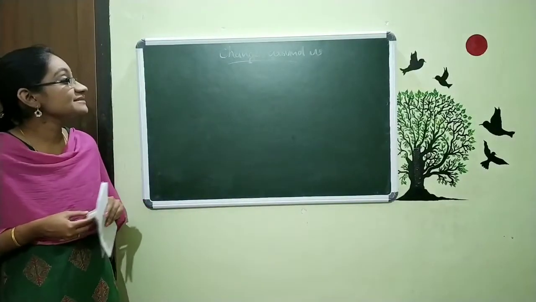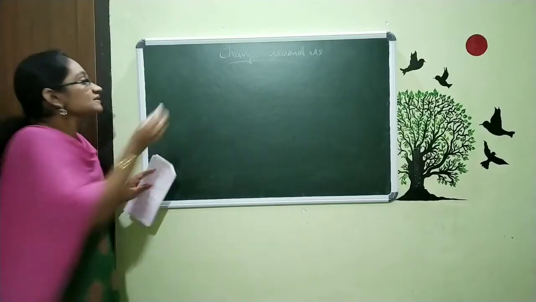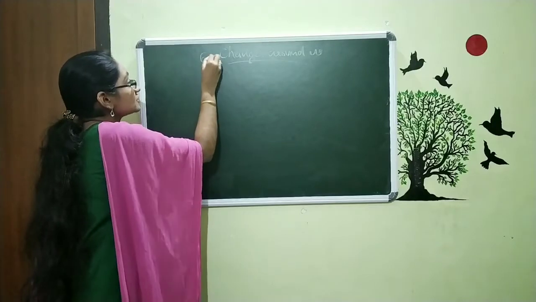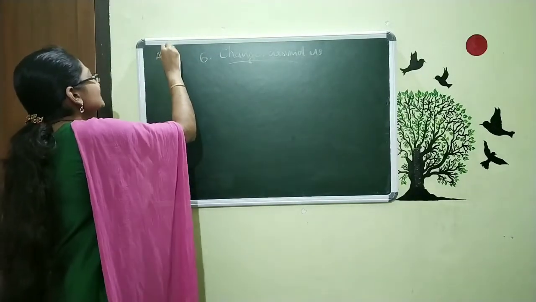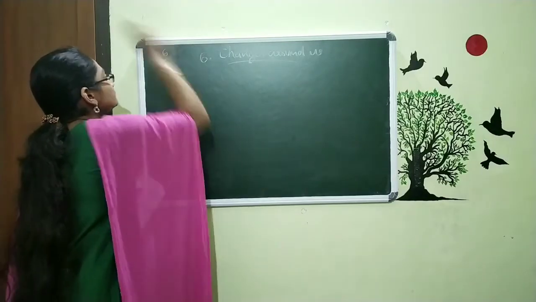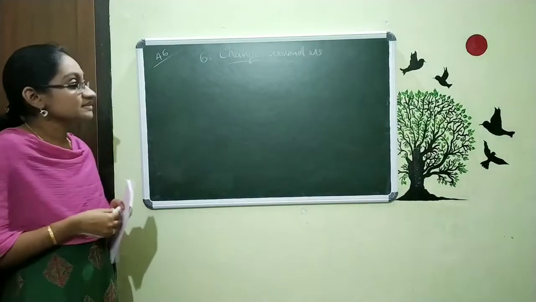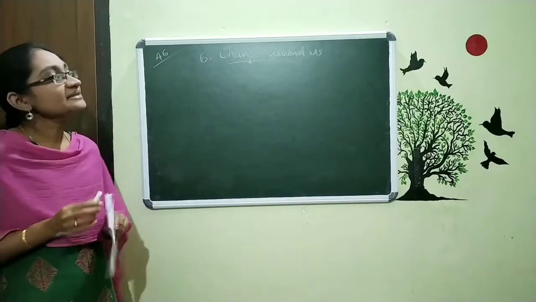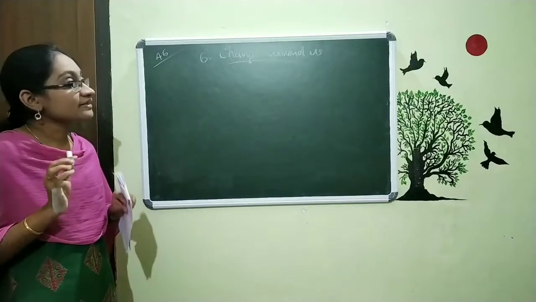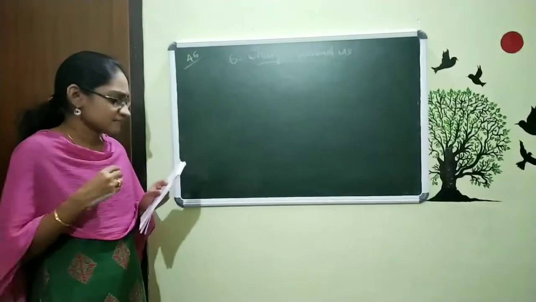Our chapter name is Changes Around Us. This is a new chapter, the 6th chapter in your textbook, and you can see it on page number 46. In this chapter we are discussing the changes, different types of changes.